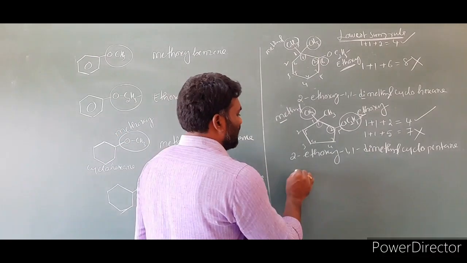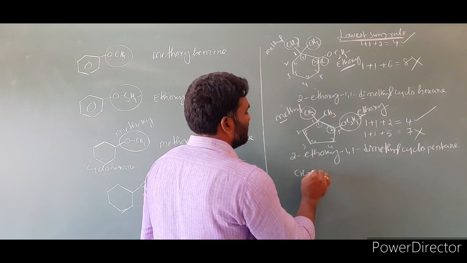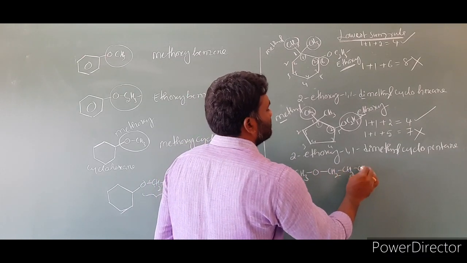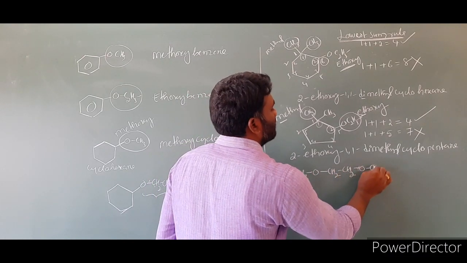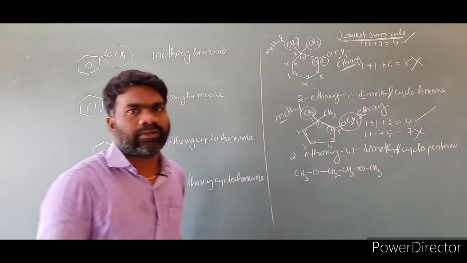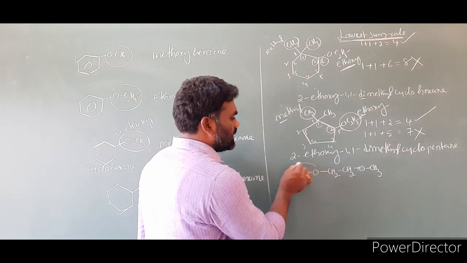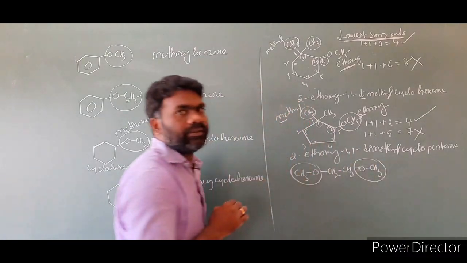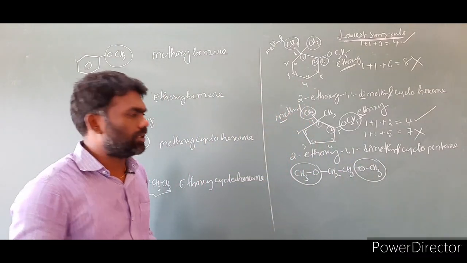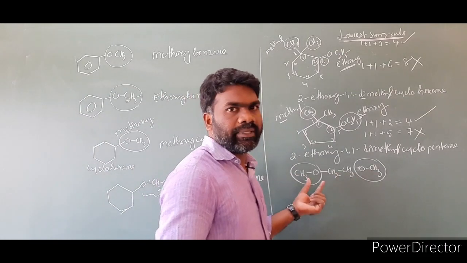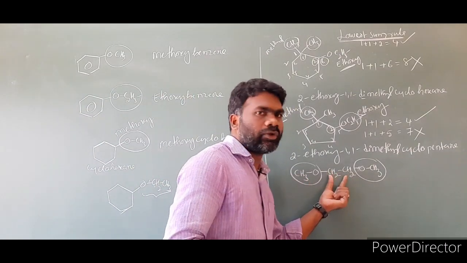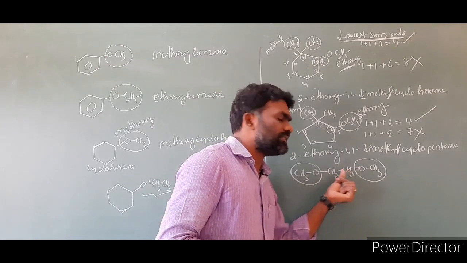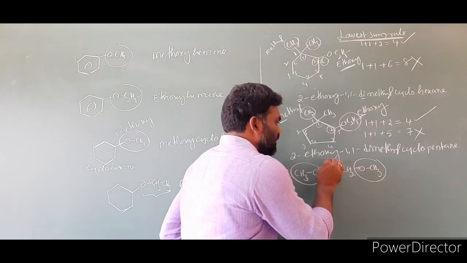Another example I am taking: CH3O CH2 O CH3. Look at this molecule. This is one methoxy group and this is another methoxy group. There are 2 methoxy groups present in the molecule. The 2 methoxy groups will be taken as substituents. Here is the parent hydrocarbon. These are alkoxy groups. These 2 carbons will be taken as the parent chain. So give numbering to it.